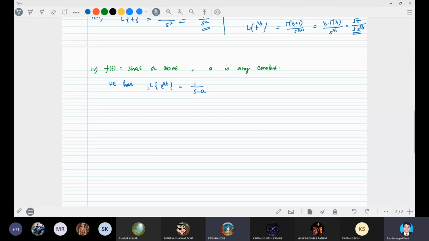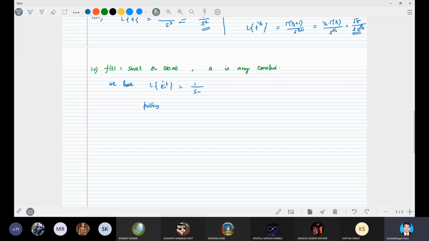So we know that Laplace transform of e power at is equal to 1 by s minus a, where a is any constant, right? Here I am just writing B, don't confuse this one.